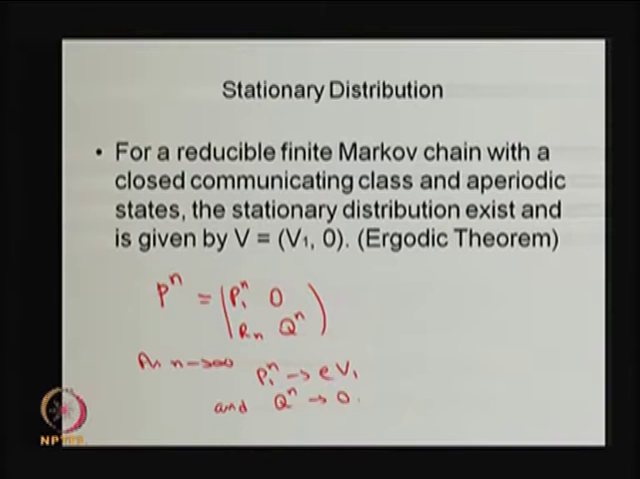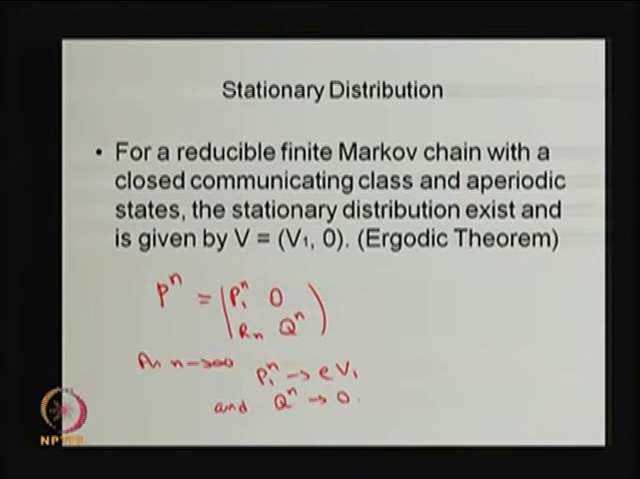And this is nothing but the ergodic theorem for the reducible Markov chain with the assumption of finite state space and the states of a closed communicating class as aperiodic states. In that case, you will get the unique stationary distribution, and that unique stationary distribution has two subvectors: V1 and a vector of 0 elements.